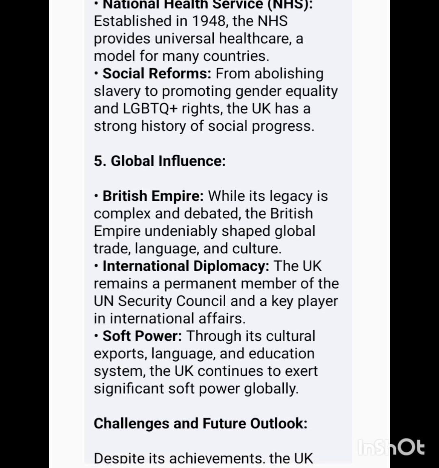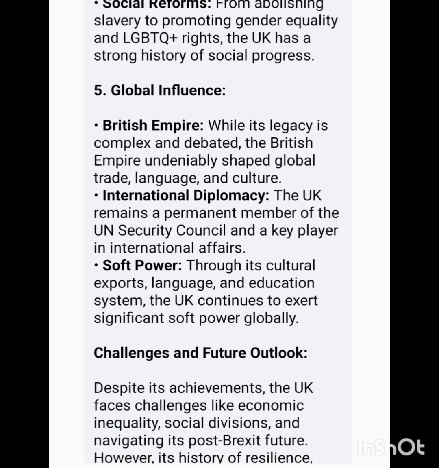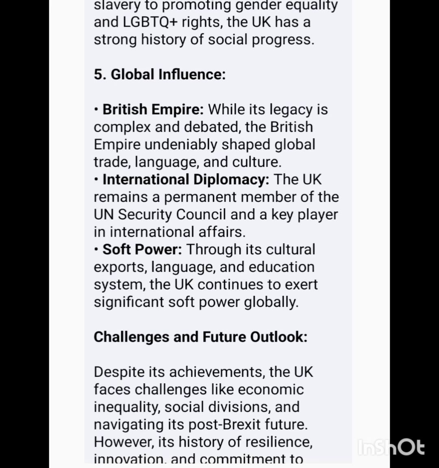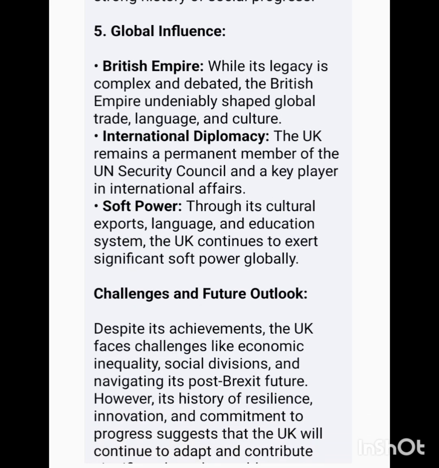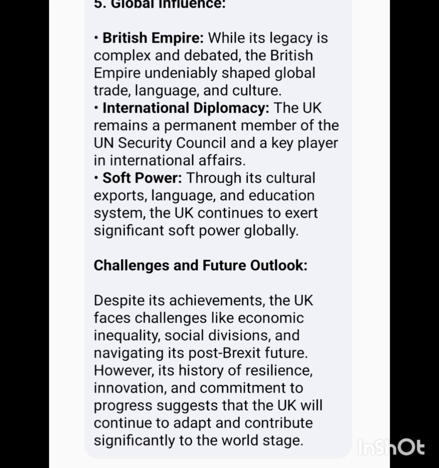5. Global influence. British Empire. While its legacy is complex and debated, the British Empire undeniably shaped global trade, language, and culture. International diplomacy. The UK remains a permanent member of the UN Security Council and a key player in international affairs. Soft power. Through its cultural exports, language, and education system, the UK continues to exert significant soft power globally.